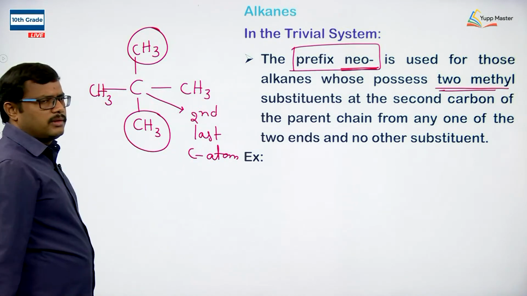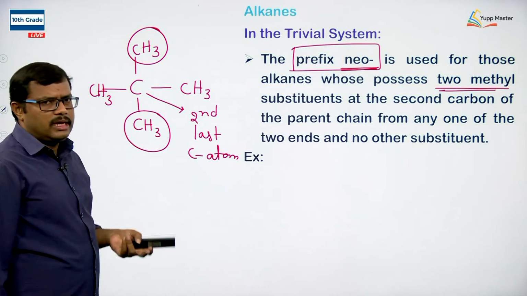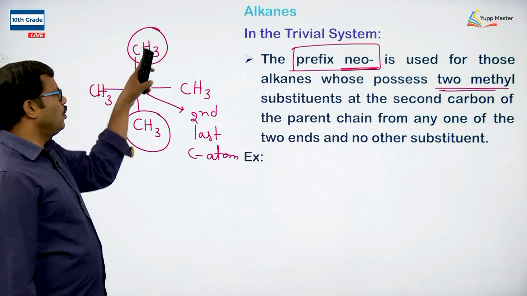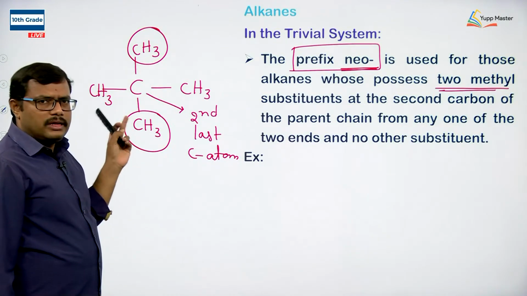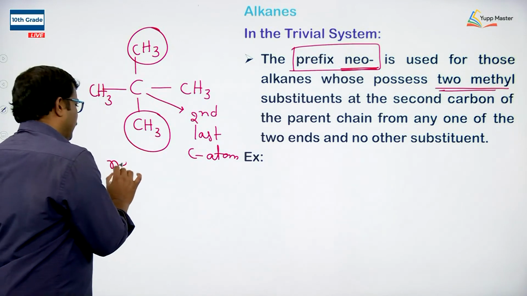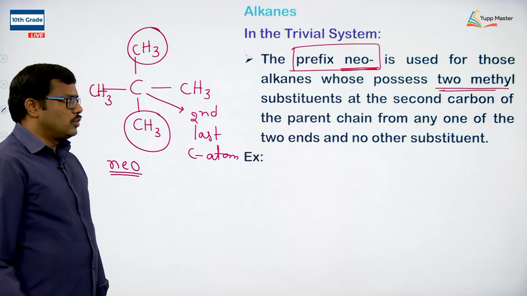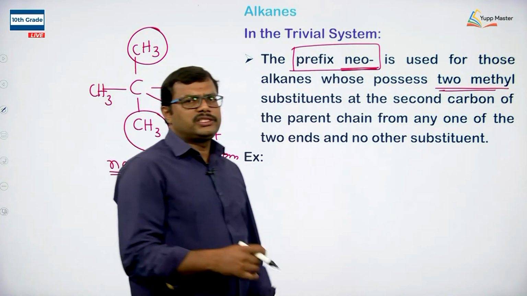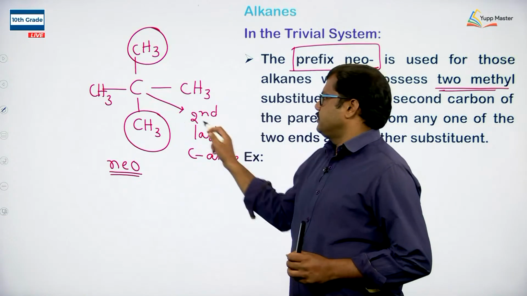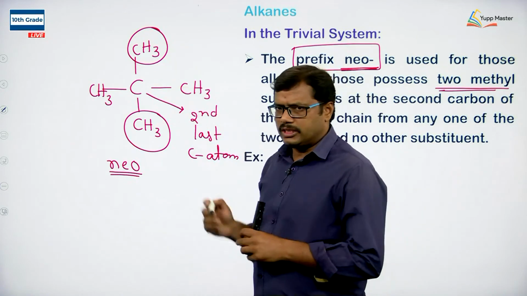If the second last carbon atom possesses 2 methyl groups and no other substituents are present, then it is possible for us to use the terminology neo. So the neo prefix for an alkane is used when the second last carbon atom contains 2 CH3 groups.